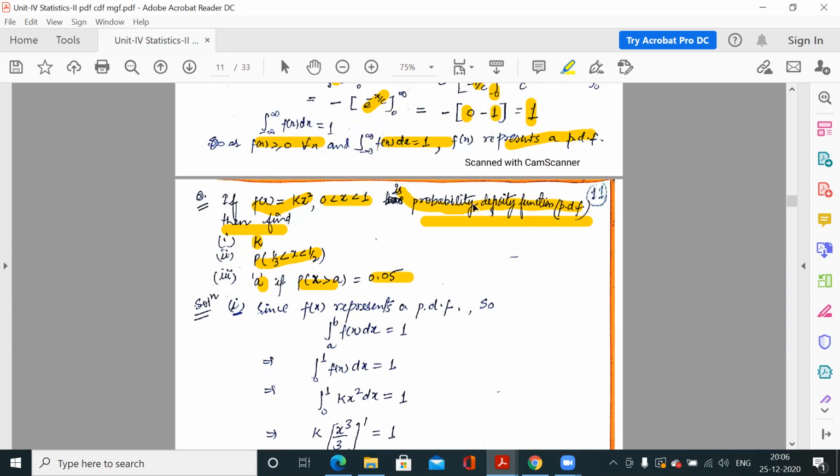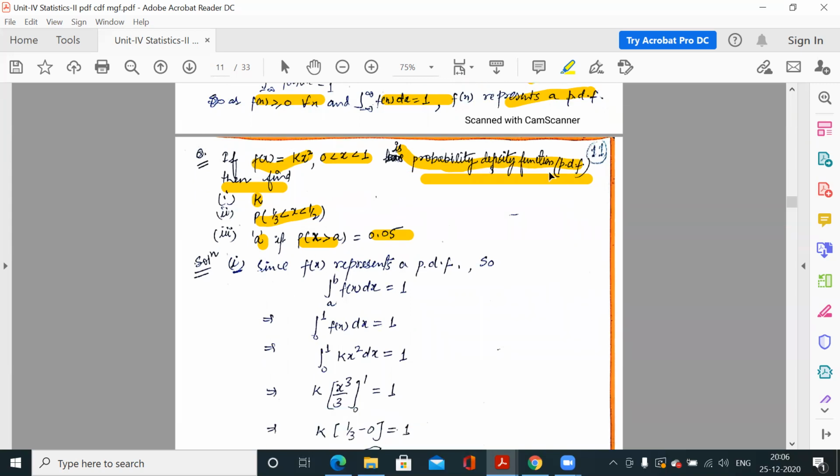So for the first question, we can use this definition because it is given to you that f(x) is a PDF. Whenever any function is a PDF, it must satisfy two conditions. All possible values must be greater than or equal to 0, and the total integration is 1. So the total integration of f(x) must be 1, meaning from minus infinity to infinity. But I told you that this is the total full range. Otherwise, the range would be given to you.